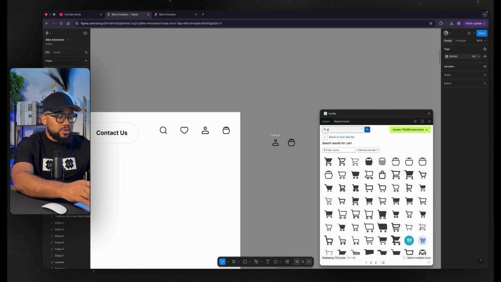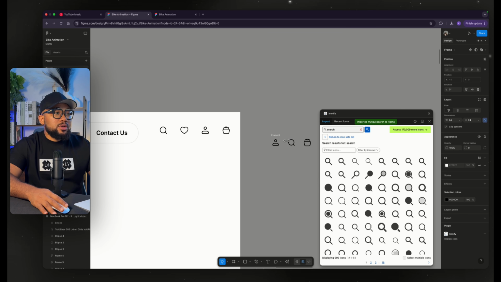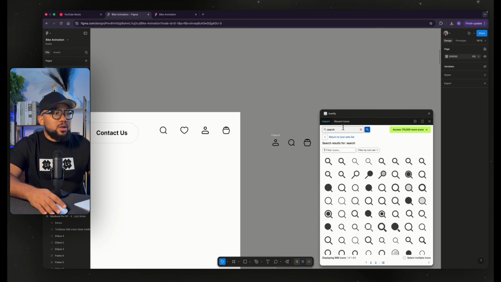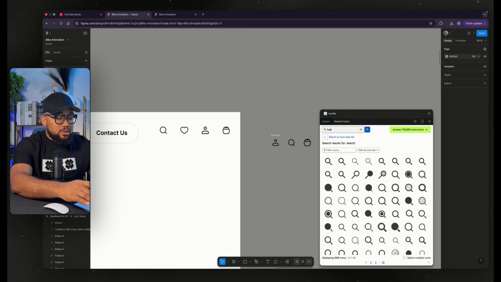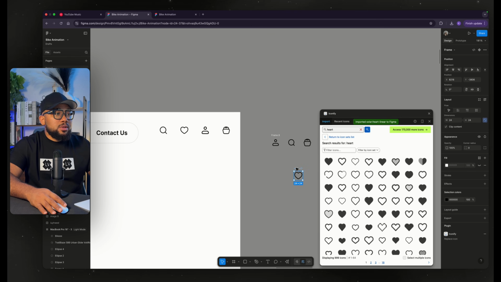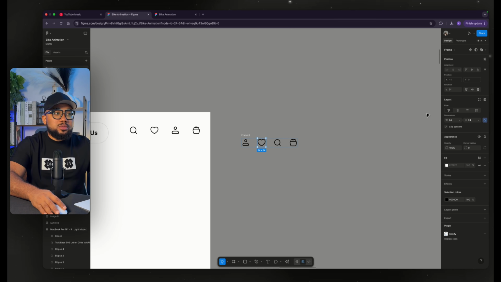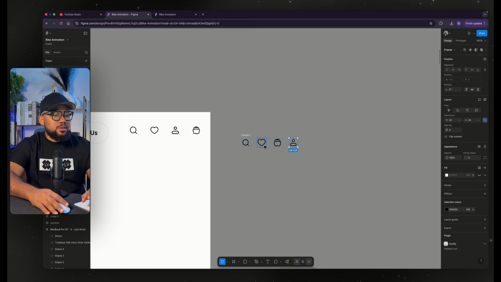So I'm going to look for search just to go into more details. But if you already know this, you can just skip this part. And I'm going to search for her, bring it out, then set this here. And I think that's just all. The next thing I'm going to do is just rearrange this properly, get this here, and the cards here.